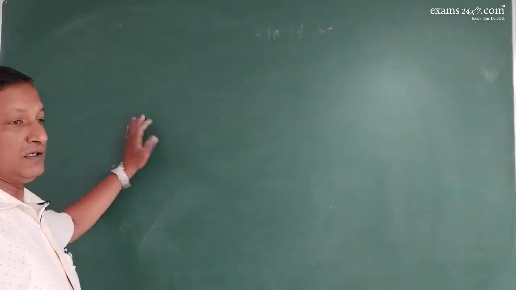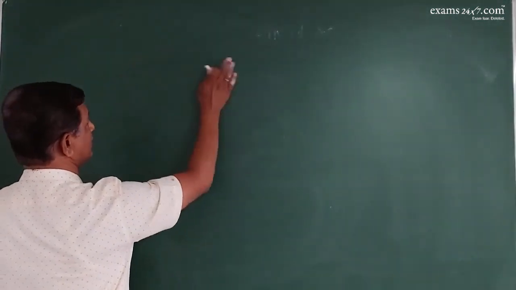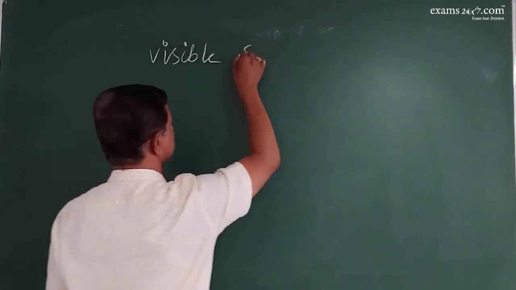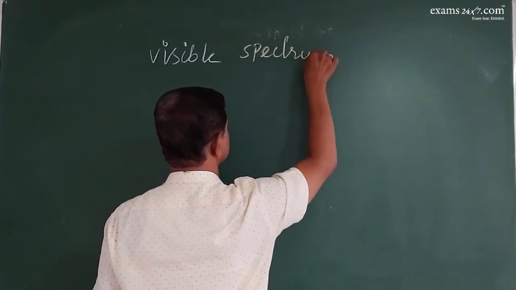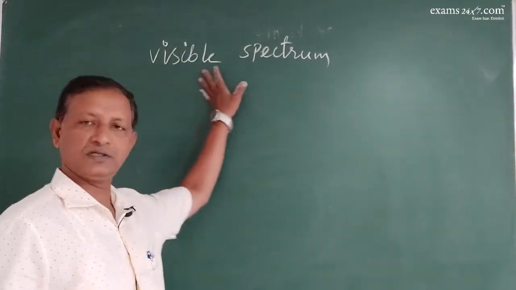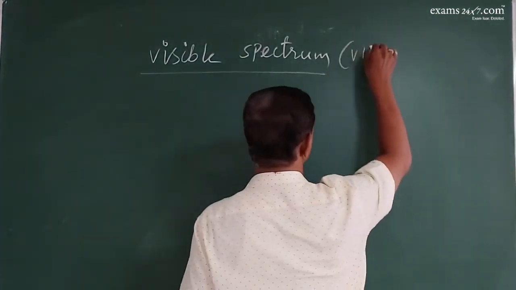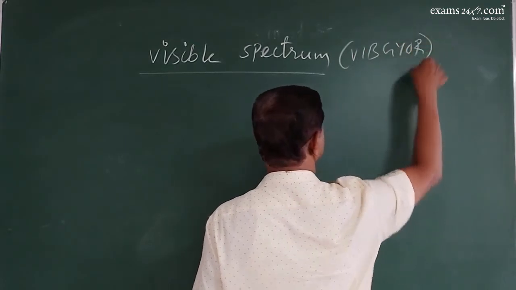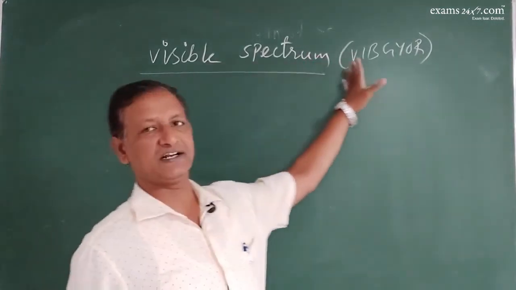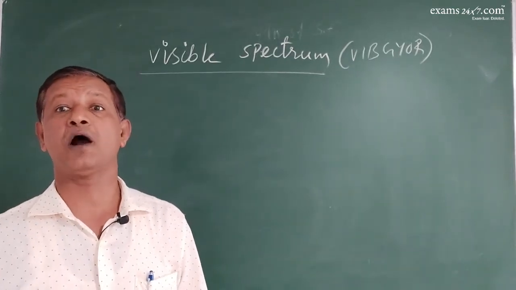Now, you know, there is something called the visible spectrum. We have something called visible spectrum in the light, the light rays, radiations. So visible spectrum is nothing but VIBGYOR. Among these different radiations, which is the most effective radiation for the effective photosynthetic output?